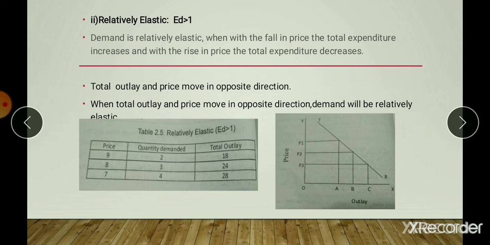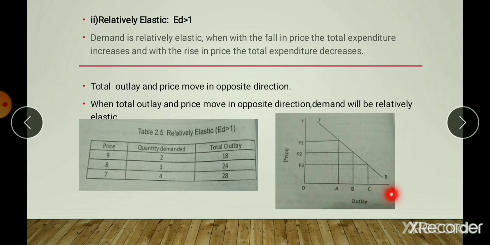If the fall in price results in an increase in the total outlay, or a rise in price results in a fall in the total outlay, it is shown in the figure. The elasticity of demand is said to be greater than 1. Here the elasticity of demand is greater than 1, which is shown in the figure also. The price of the commodity has been represented on the OY axis and the total expenditure or total outlay of the consumer is represented on the OX axis.